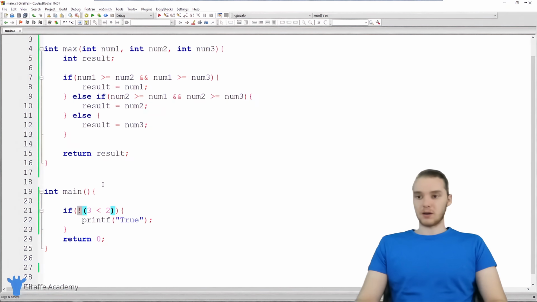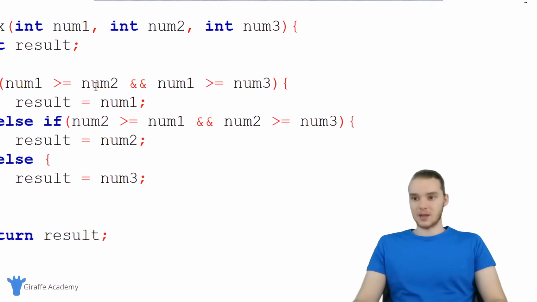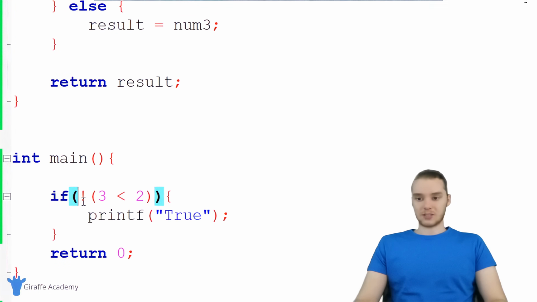So that's sort of the basics of using if statements. And I covered just about everything that you can do. We can use ands, we can use all these different comparison operators, we can use ors, and we can use this exclamation point to negate something.